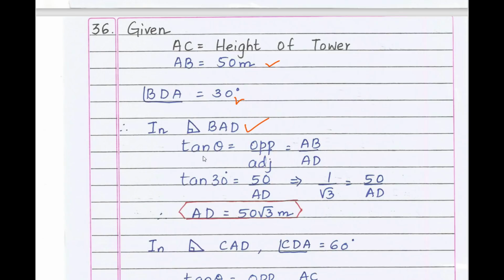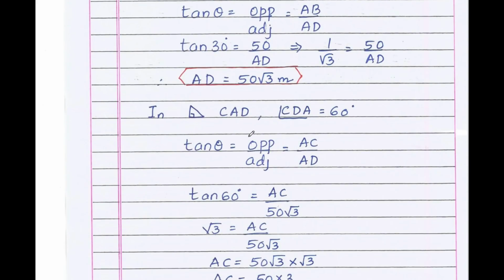Tan theta is what? At least if you're not able to solve this question, at least write the tan ratio in the exam. With the given details and figure, you'll get at least half to 1 mark. So tan theta equals opposite by adjacent. Opposite is AB, adjacent is AD. Theta is 30 degree. So tan 30 equals 50 divided by AD. Tan 30 is 1 by root 3, so AD equals 50 root 3.